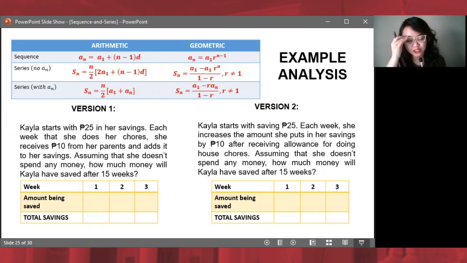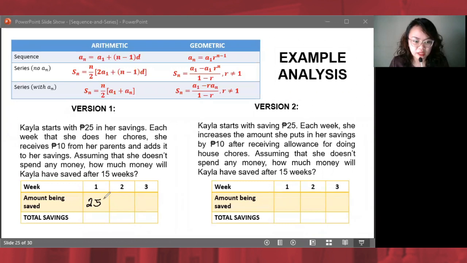On the first version, it says that Kyla starts with 25 pesos in her savings. Okay? Let's organize our data. Again, I suggest that you organize your data para mas madali ang pag-intindi. Mag-start daw siya ng 25 pesos. Ayan, 25. Tapos, magkano na yung savings niya? 25 lang.